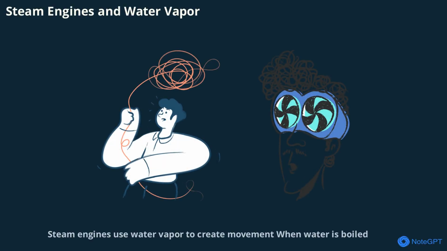Steam engines use water vapor to create movement. When water is boiled, it turns into steam, which pushes pistons and powers machines. This technology changed the world and is a great example of how understanding change of state can lead to innovation.